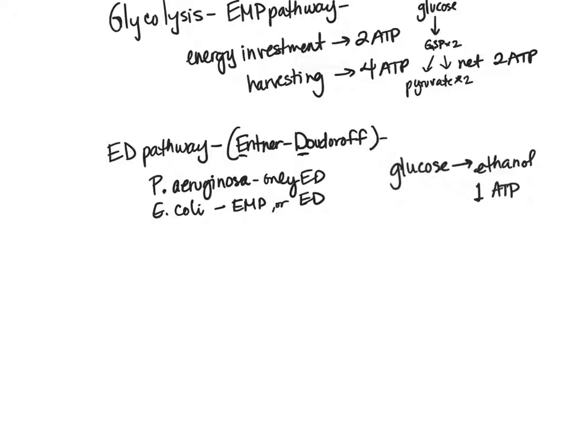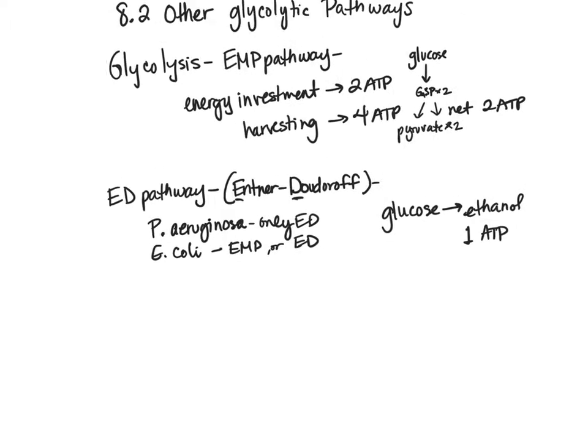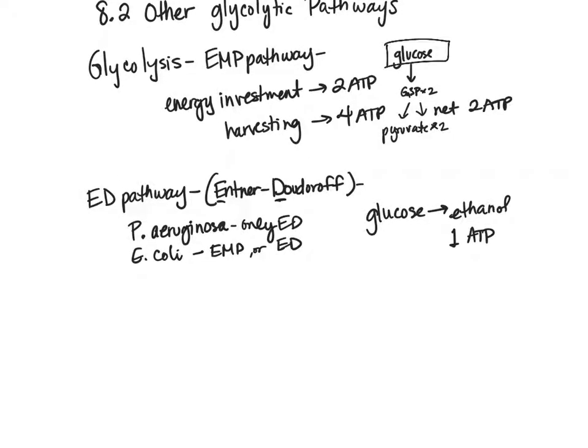So in this case, if we take a look at our regular EMP pathway, we're starting with glucose, the same thing. We end up with our pyruvate at the end, but we're netting 2 ATP. If we use the ED pathway, we also start off with glucose, so we need a glucose source if we're talking about the ED pathway. But in this case, we end up with ethanol and only 1 ATP. So we see that difference here. So again, it depends on the circumstances. If the organism is looking to make some ethanol, particularly, it would just be using it or have it as a byproduct. But it depends on what is required at the time and what is available.